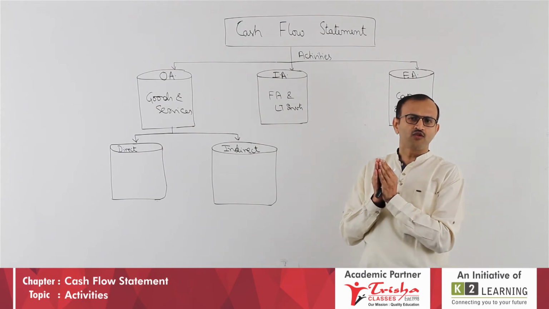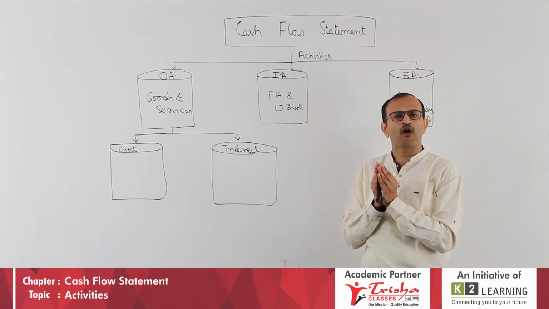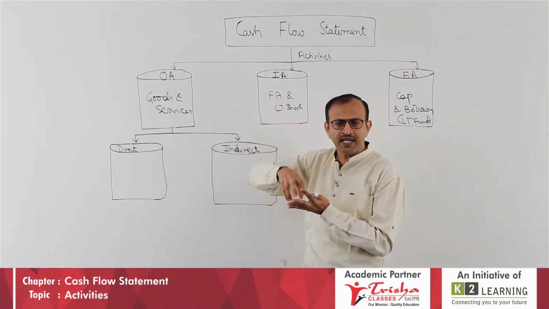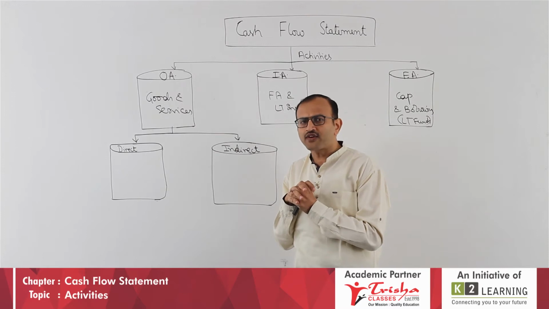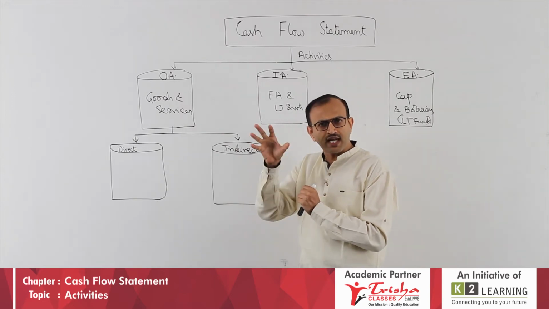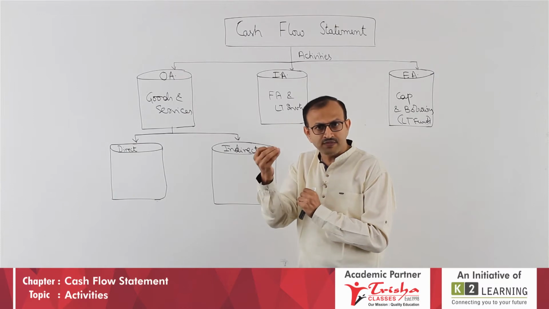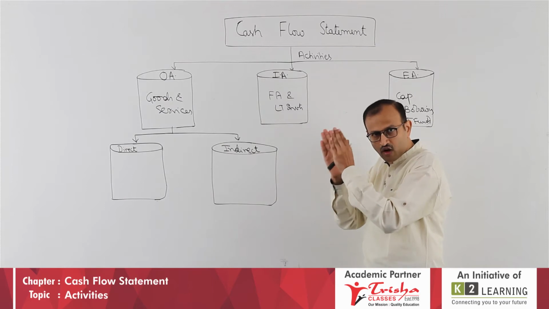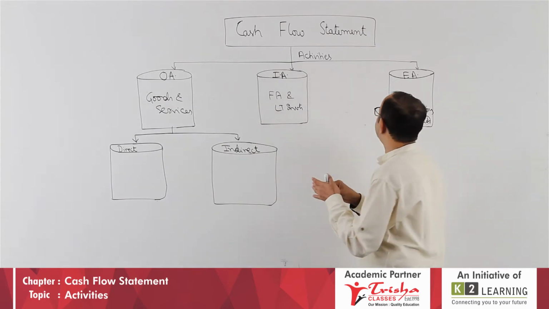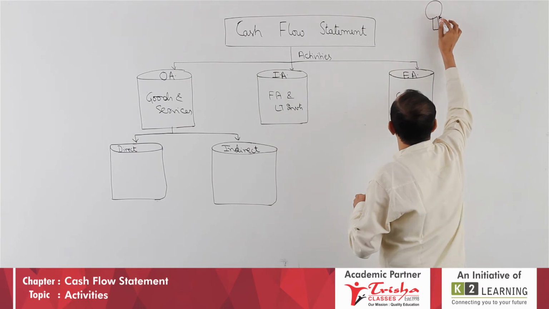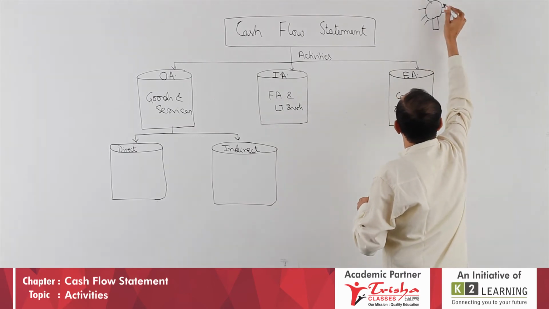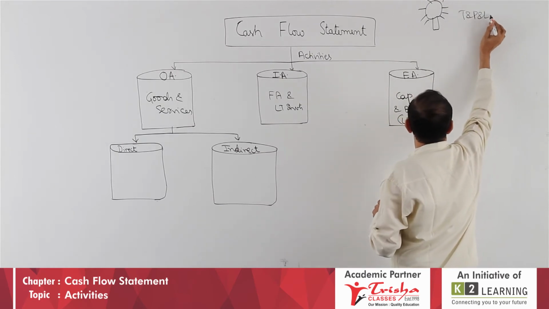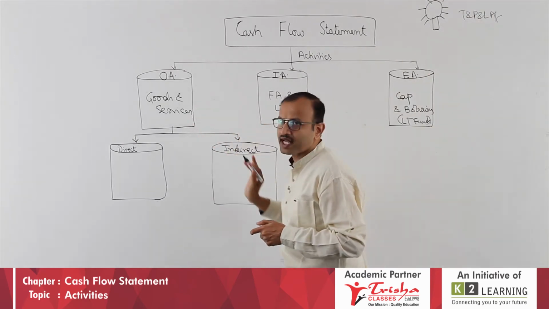Let us know what we want to get out of it. In a year, you want to know what is your cash from operating activity due to goods and services, what money remained at the end. Isn't it your profit and loss account net profit? No. In the P&L account net profit, there may be some items related to investing and financing. I don't want that, I want related to operating only. It means, student, one idea should flash to you.